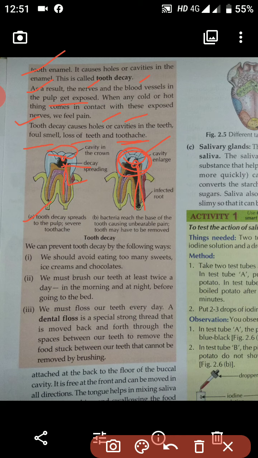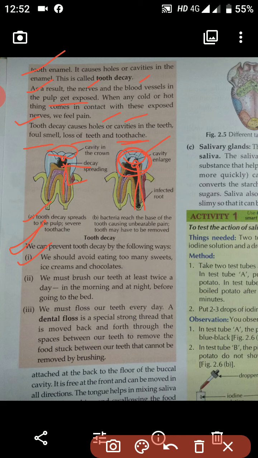So in order to prevent tooth decay, there are the following ways. The 3 ways are given. Let's see one by one. Number 1, we should avoid eating too many sweets, ice cream and chocolate. As you all know, we all like chocolate, ice cream, sweets, but excess of it will cause tooth decay. So you should always take all these things in a very limited number. That will help you prevent tooth decay.